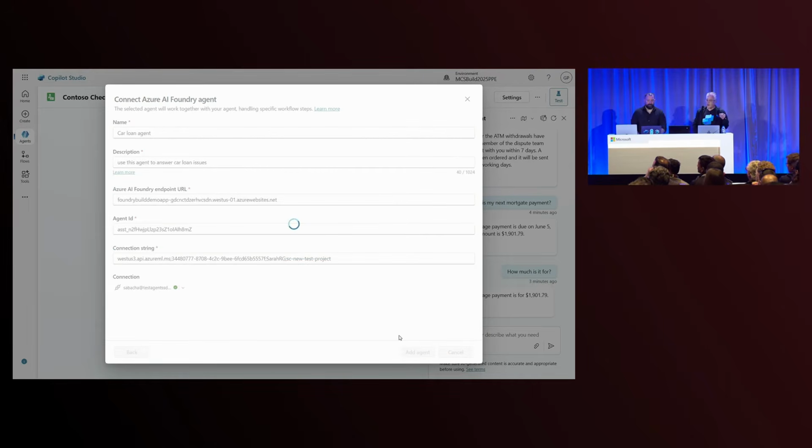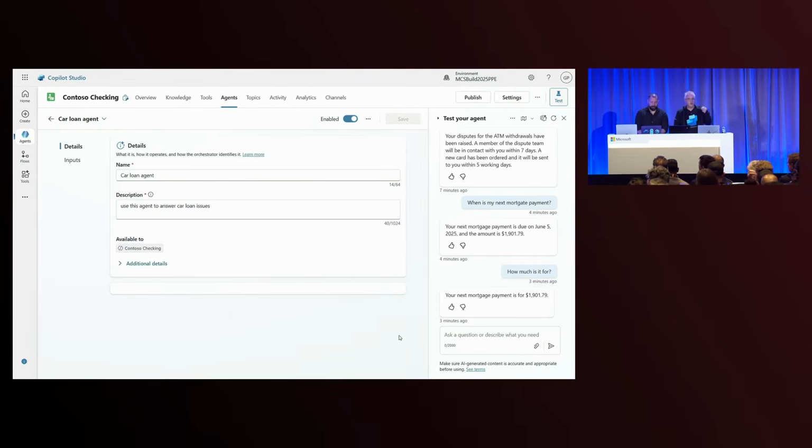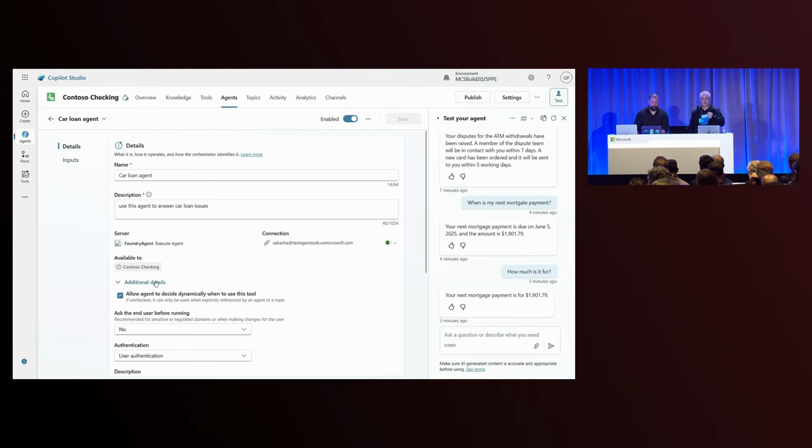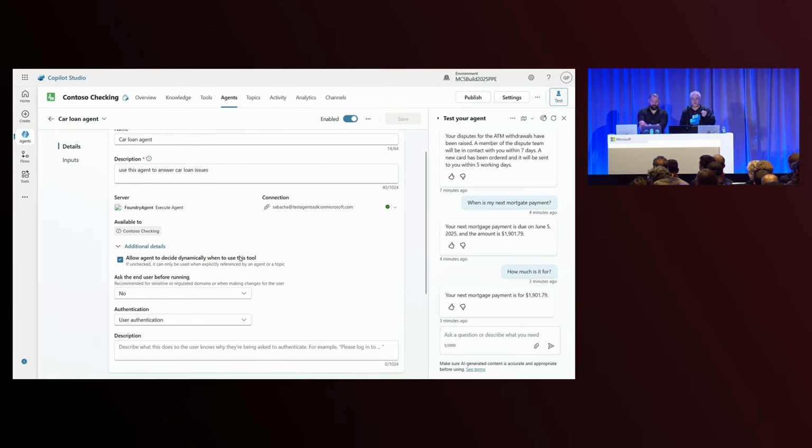Awesome. Just while that's adding, we're showing you how to connect to Foundry as part of this demo, but connecting to an SDK agent or connecting in the future to an A2A agent will be just as seamless and just as simple, right? That's exactly what Salem said. We want you to be able to not worry about where your agents were built. You should be able to bring your agents to Copilot Studio, and they should just work. So that's absolutely our aim.